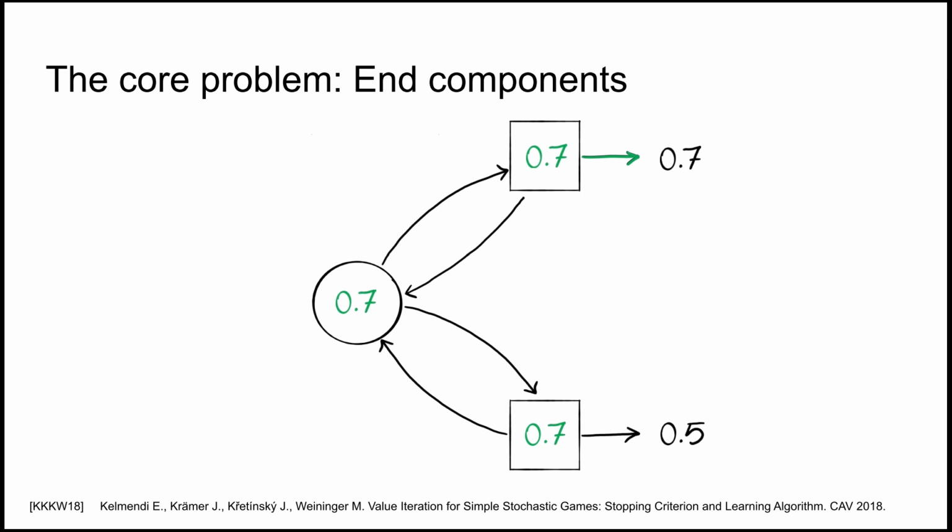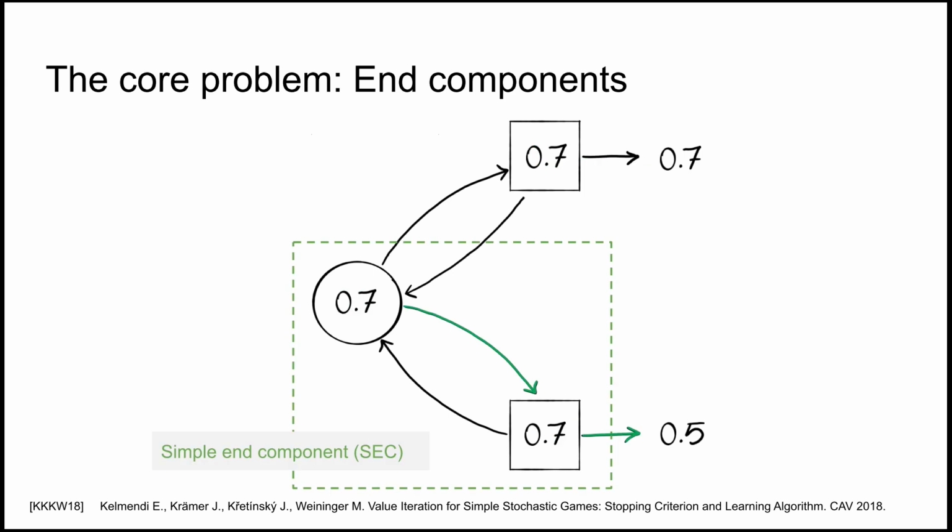We need to realize that the minimizer state here will always go down, and that these two states cannot depend on the top exit here. In the words of the paper, these two states form a simple end component, and we have to deflate the estimate of all states in it to the value of the bottom exit. And now we get the correct values.